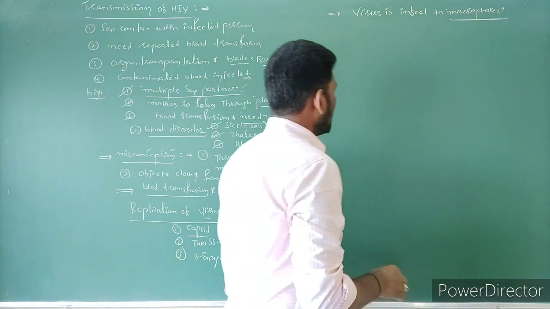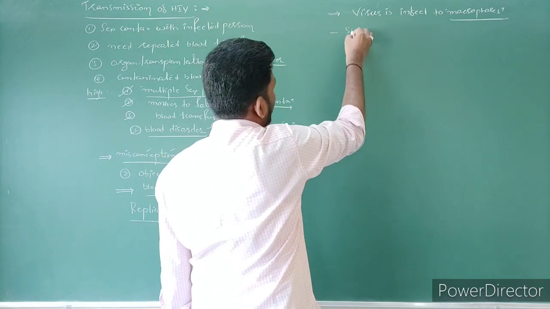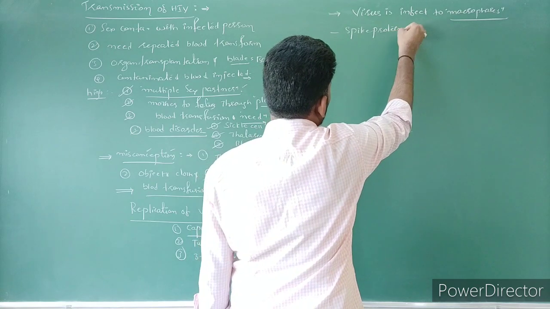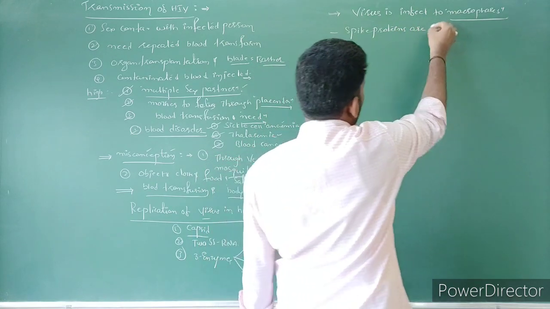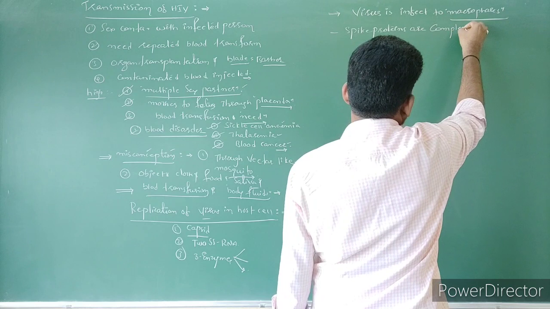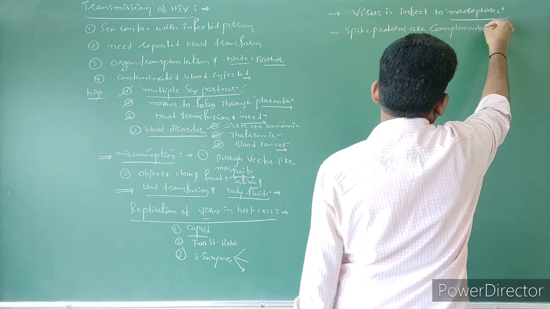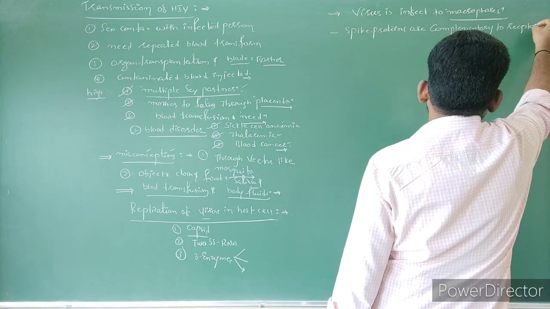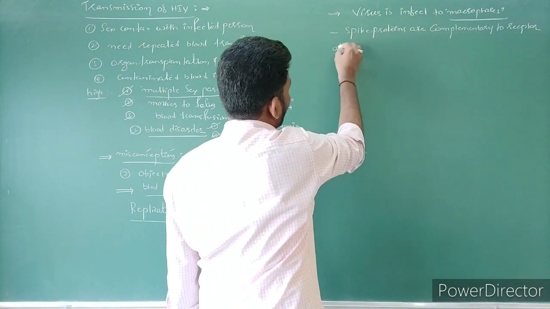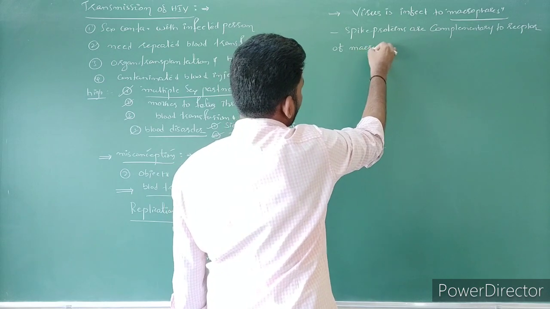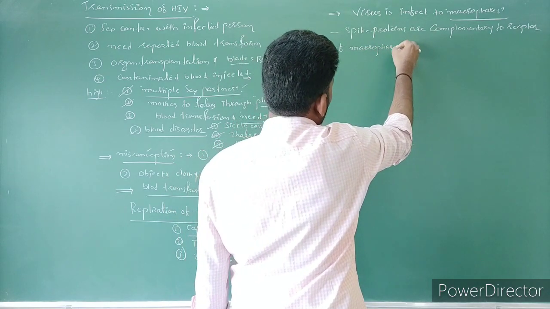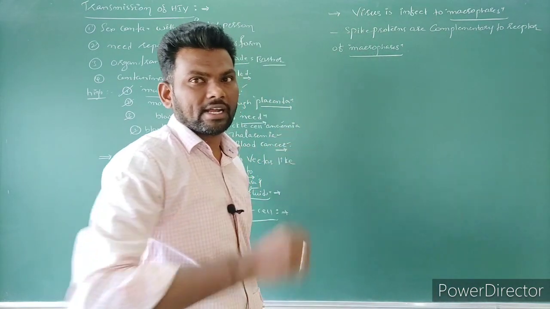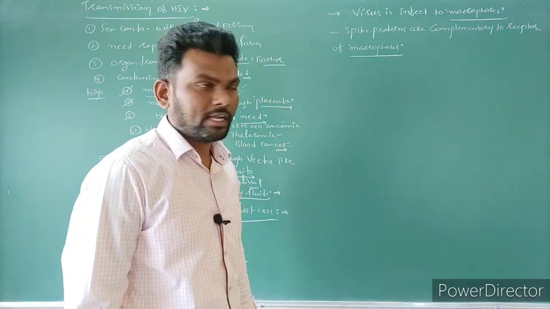Because the reason is that the spike proteins are complementary to receptors of macrophages, right? So that's why it first attacks only macrophages, right?